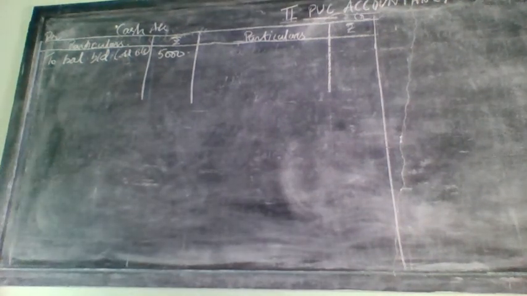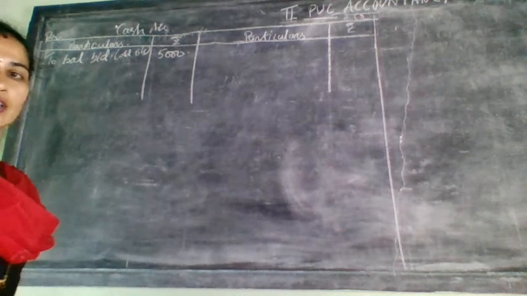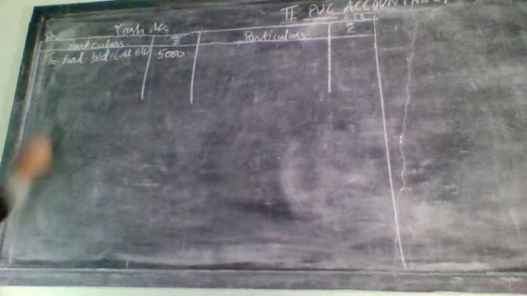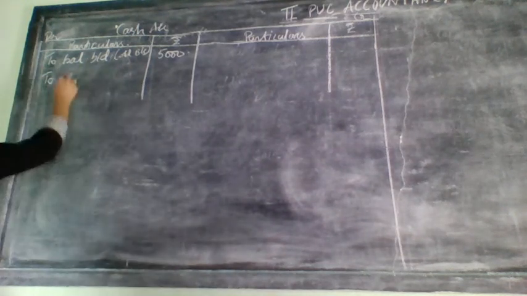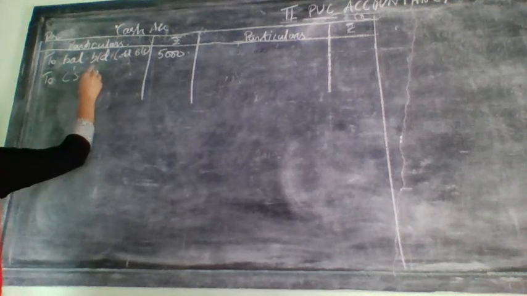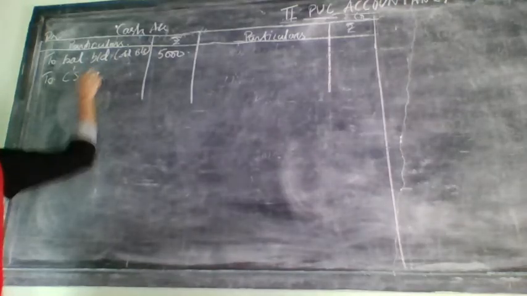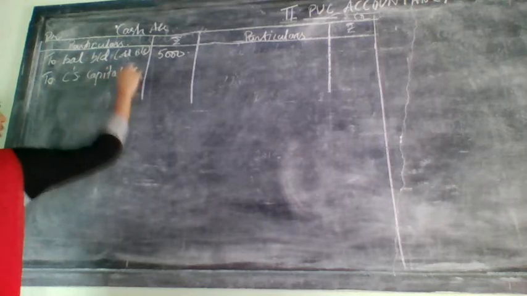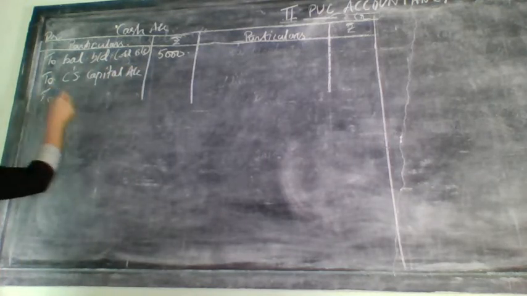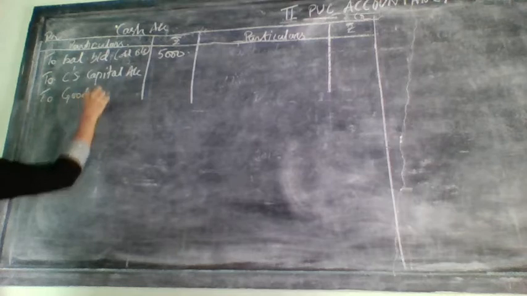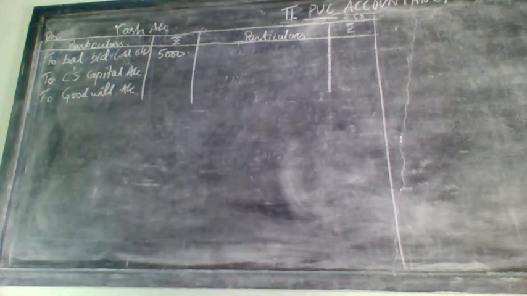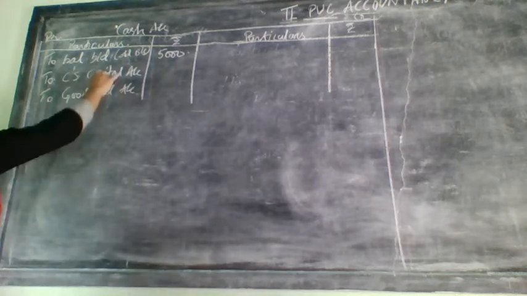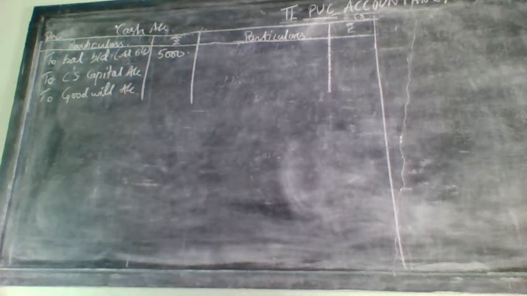To balance brought down. After that you will have two more entries on the debit side. One is to the new partner. Who is the new partner? C is the new partner. So to C's capital account, and one more is related to goodwill, to goodwill account. Two entries you need to write on the debit side: one is related to C's capital, one is related to goodwill, whatever he brought.